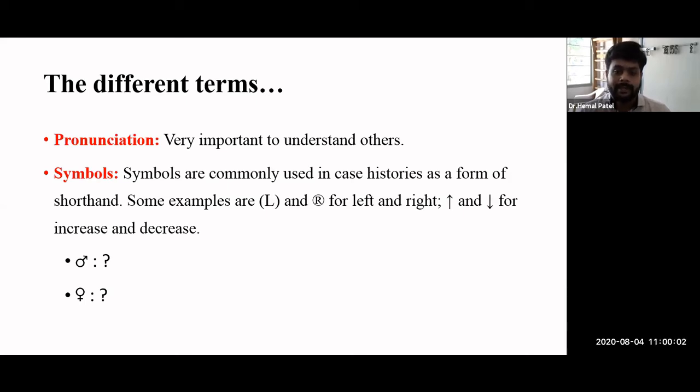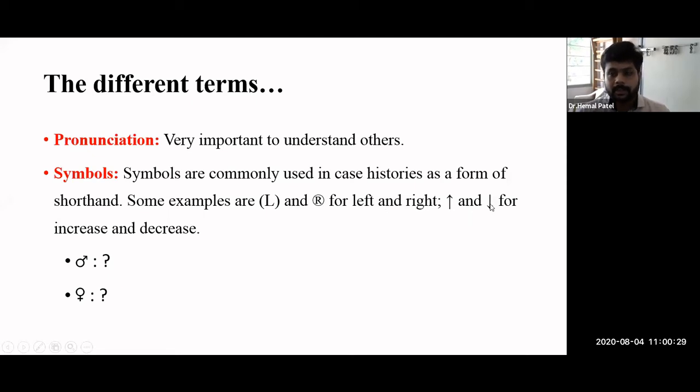These two, L and R, are universally accepted symbols. If this is treated as a uniform standard, then only will it help in the medical process. Here there are two other symbols, an upward arrow and a downward arrow, meaning an increase or a decrease.